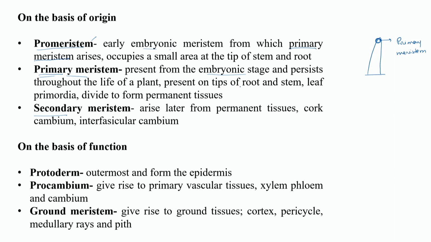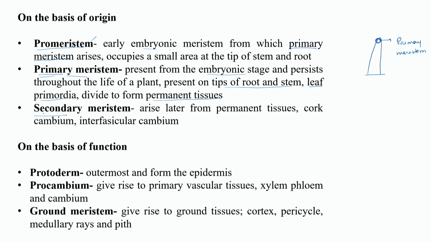It is also found on the tips of root and shoot, as well as on leaf primordia, the place from where the leaf is emerging. All these places primary meristem will emerge and give rise to permanent tissues. Primary meristem is composed of actively dividing, undifferentiated cells, which are thin walled with dense cytoplasm and a prominent nucleus.